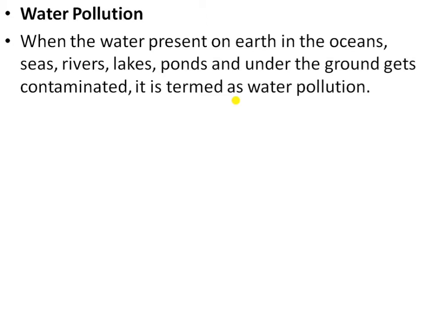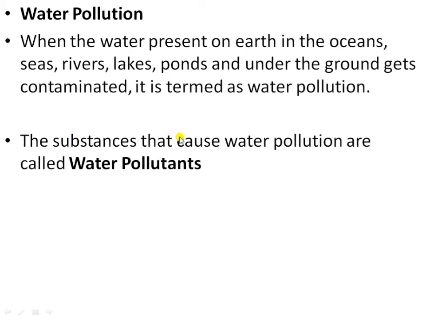You know that we get clean water from the taps, wells and tube wells, and we use it for various activities in our daily life, like washing, mopping, cleaning and bathing. By using the water for all these activities, the clean water becomes dirty and flows into the drains as wastewater. So this water gets contaminated. That is water pollution. Next, the substances that cause water pollution are called water pollutants.